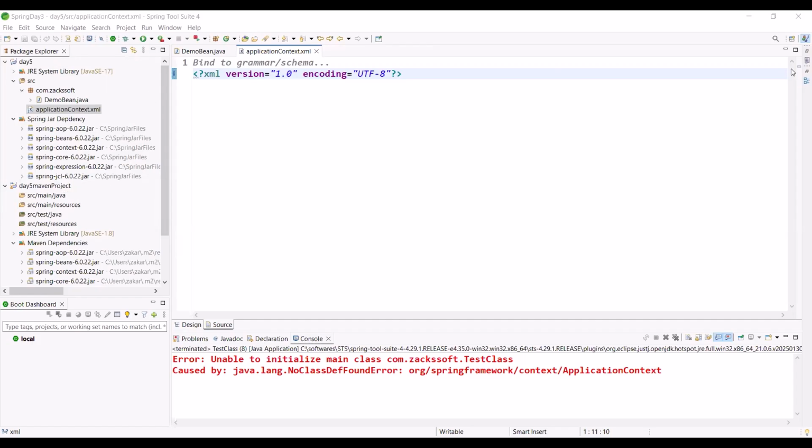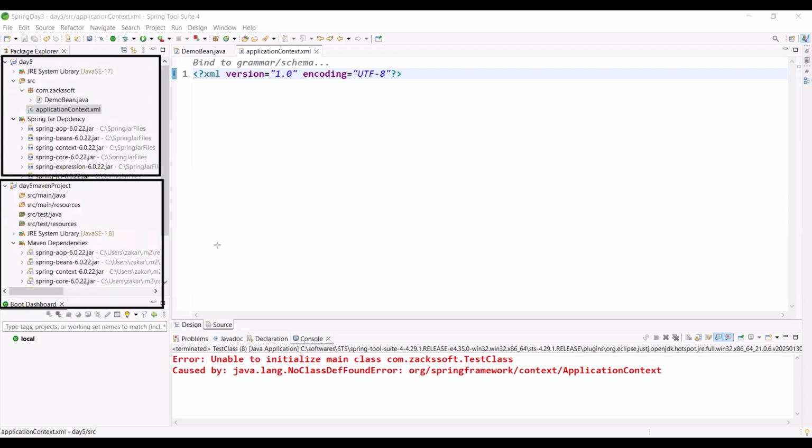Am I able to answer your question? So for example, this is our core Java project, and this is our Maven project. For the Maven project also, you can create the XML file anywhere, but tell me where I should create it: in the resources folder, because that is the class path.